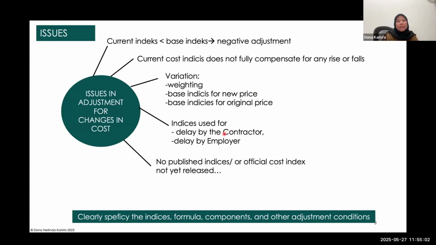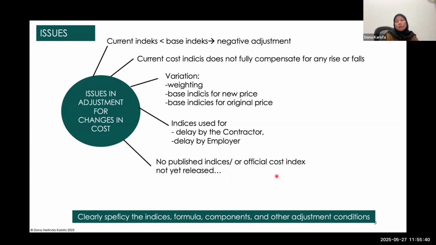And also, how about the indices for, let's say, delay by contractor or delay by employer, how to, when the indices date that should we buy. And also, this is the issue about there is no publicized index, or the official cost index is not yet released, for example. Although under FIDIC it is already provided that the engineer can use the temporary index and then recalculate after it publishes. So it means that for this issue, you should specify the industry formula components very clearly, and other adjustment costs.